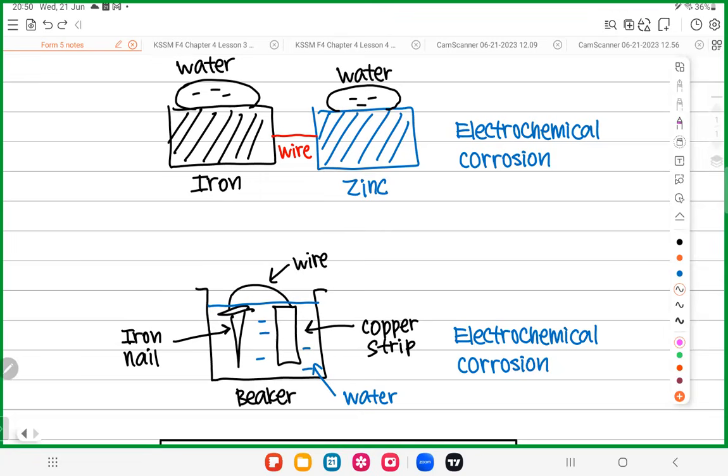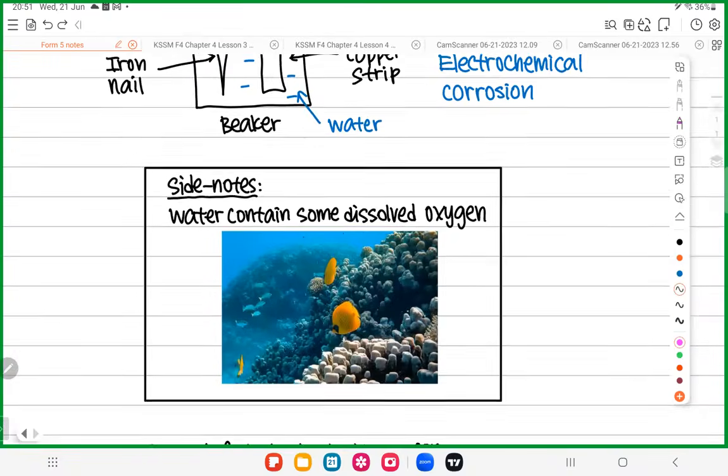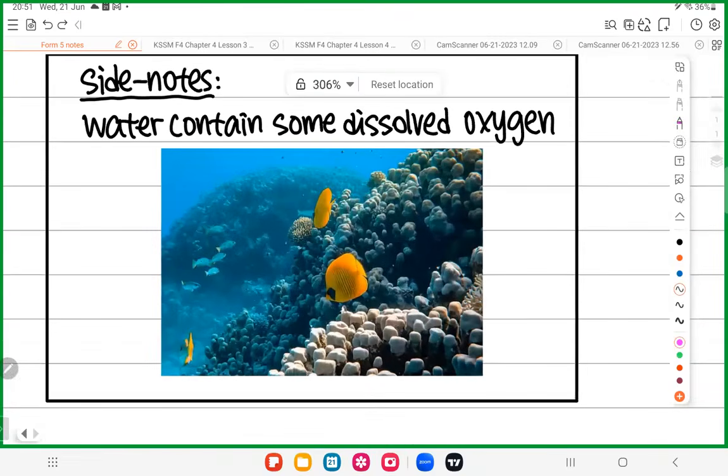Why? Although you don't see oxygen here, ladies and gentlemen, please understand a simple thing. Oxygen can dissolve in water. If oxygen did not dissolve in water, how could this cute fish survive? You got it?